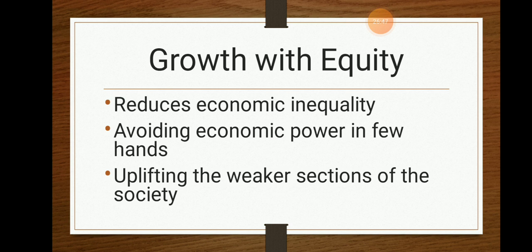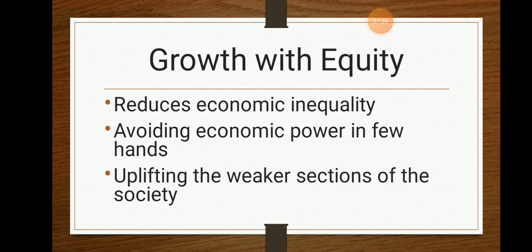Instead, everybody in the economy should have an equal distribution of any kind. Whether it is income, food grains or products, equal distribution of income and wealth should be kept in our current economy. Okay. Lastly, uplifting the weaker sections of society is also very much necessary for our economy to grow. The poor people should be uplifted, and the government should give proper procedures, proper schemes and proper financial support to this weaker section of society.